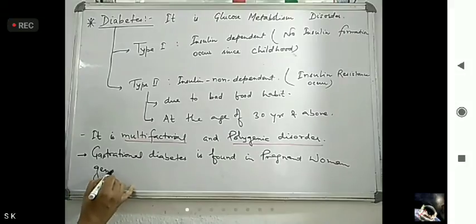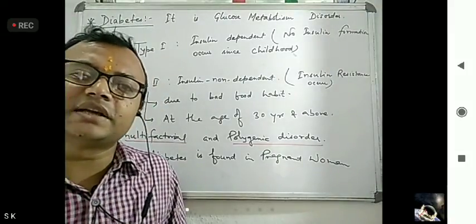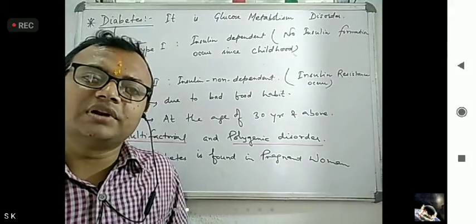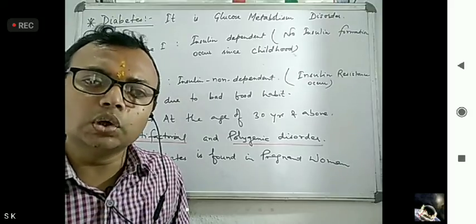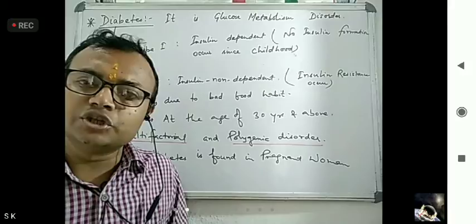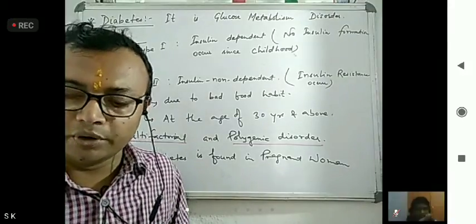A pregnant woman with gestational diabetes has a high glucose level, and metabolism of glucose is somewhat low, but when the pregnancy is over, the gestational diabetes also goes away.